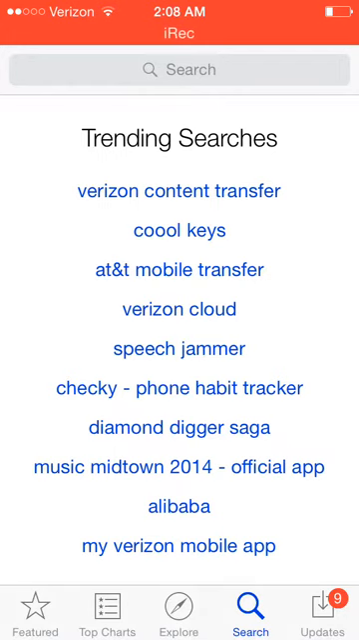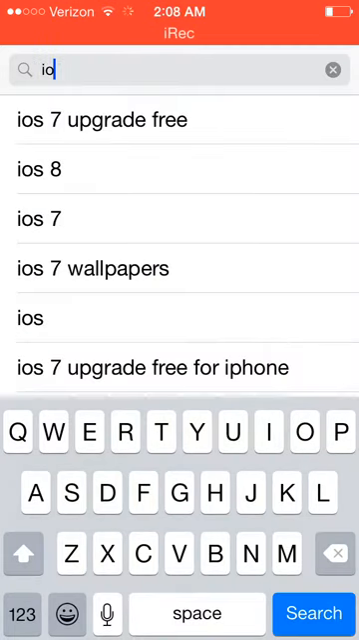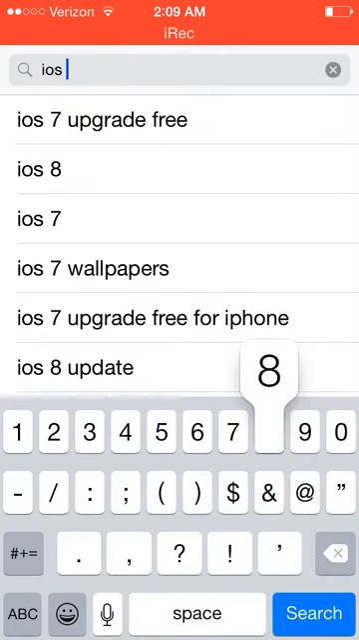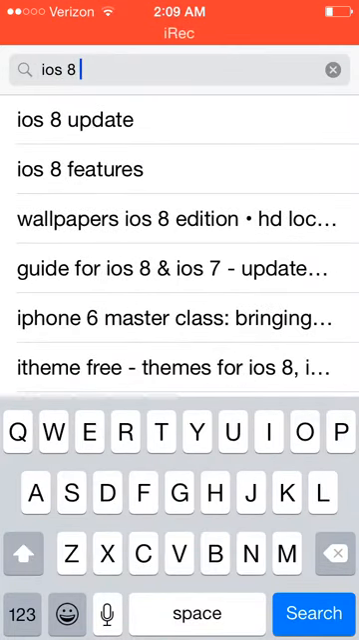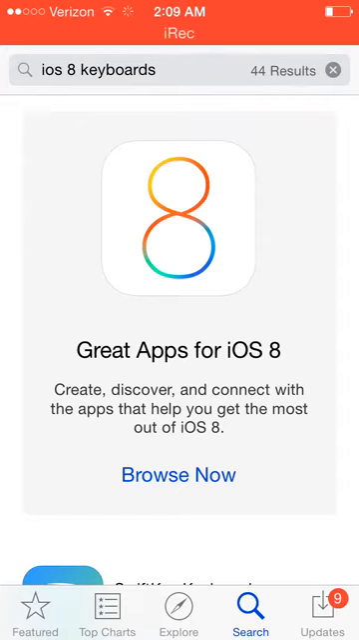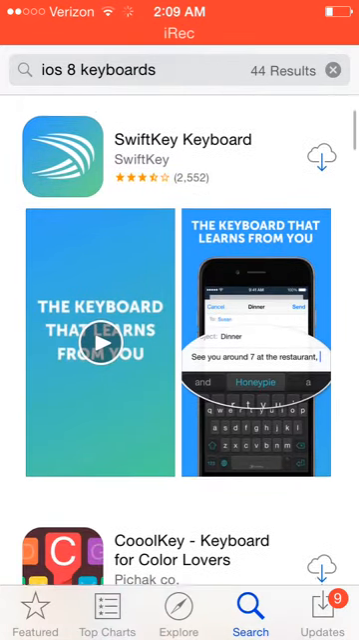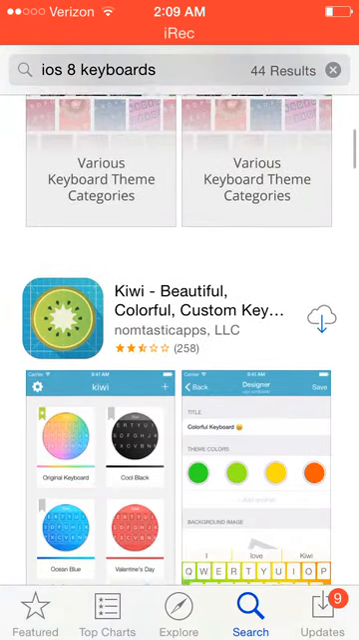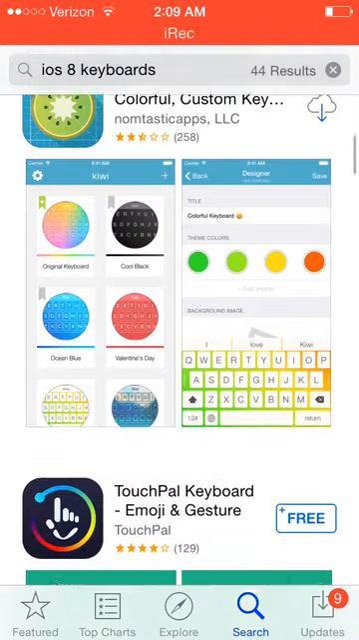Here it might say something like iOS keyboards in the trending searches. You want to type iOS 8 keyboards. And there'll be multiple keyboards. You can choose your app.